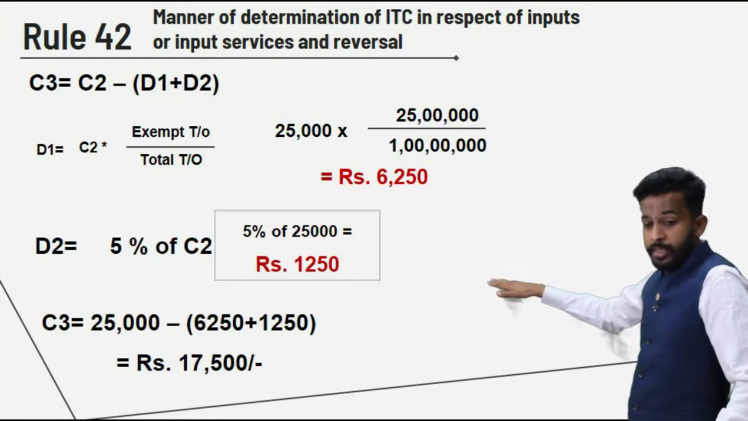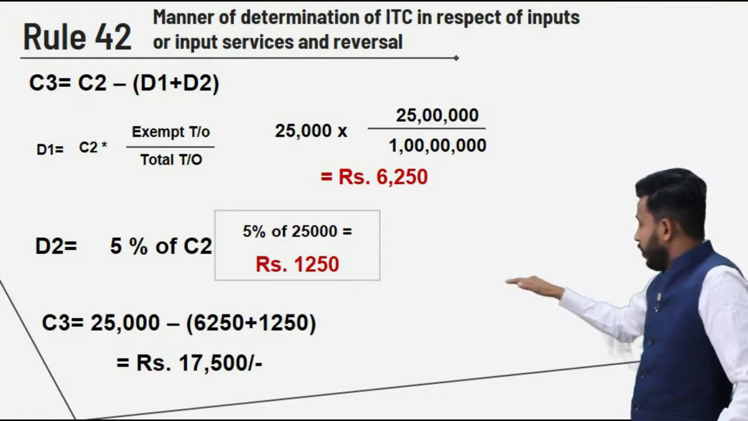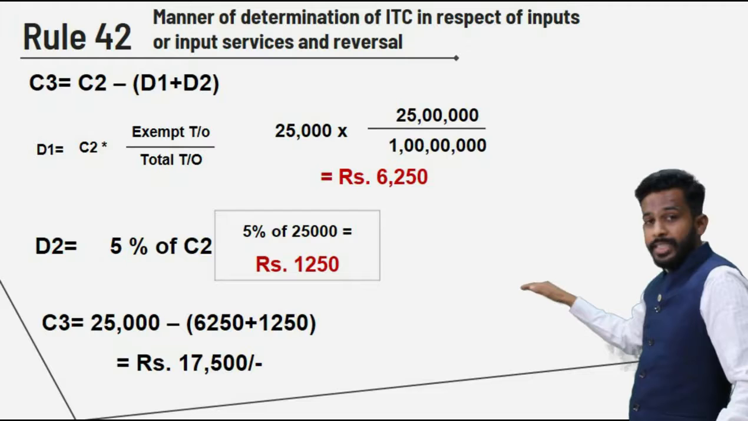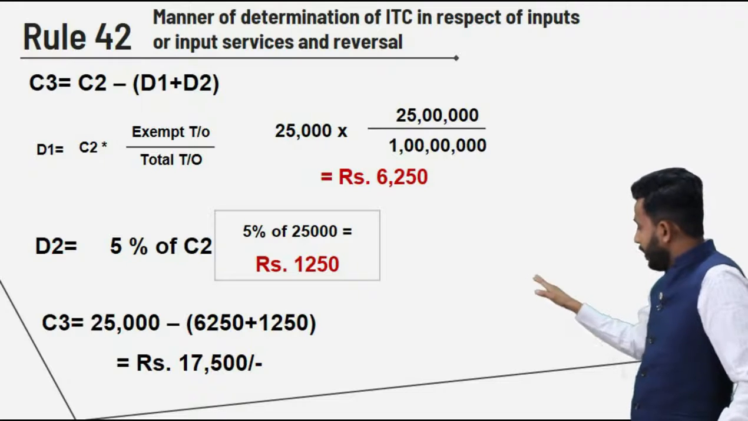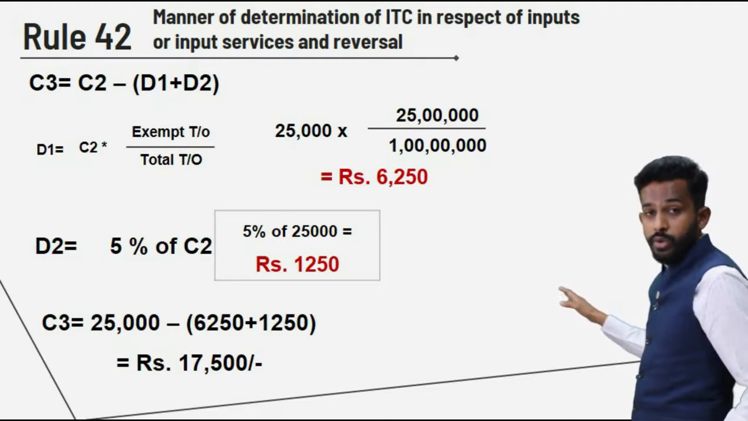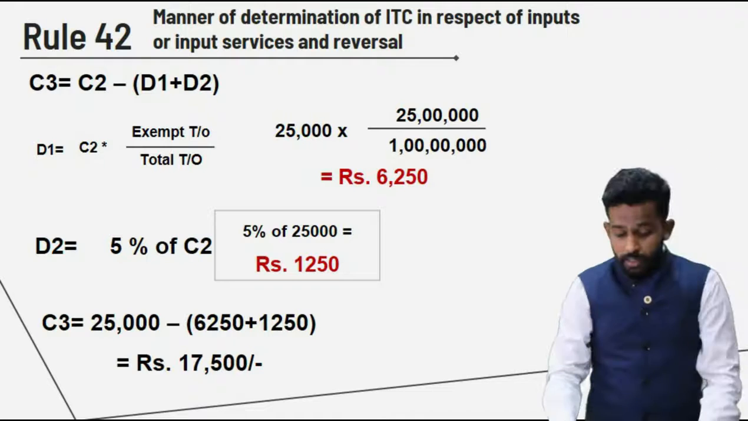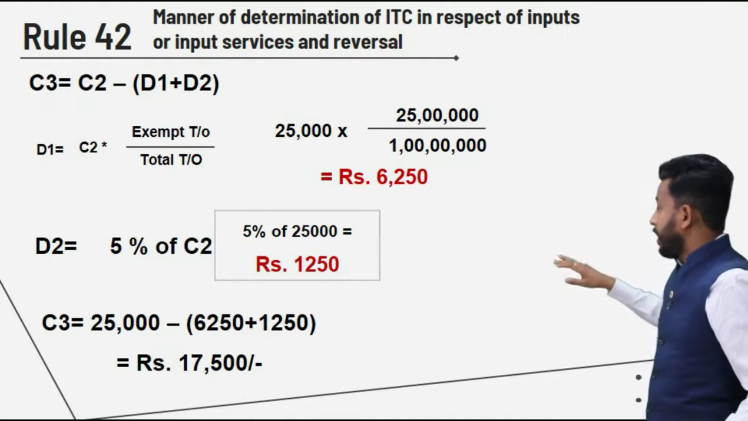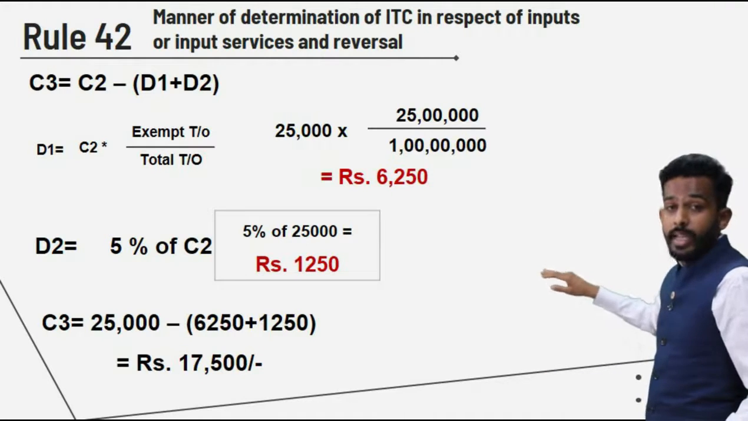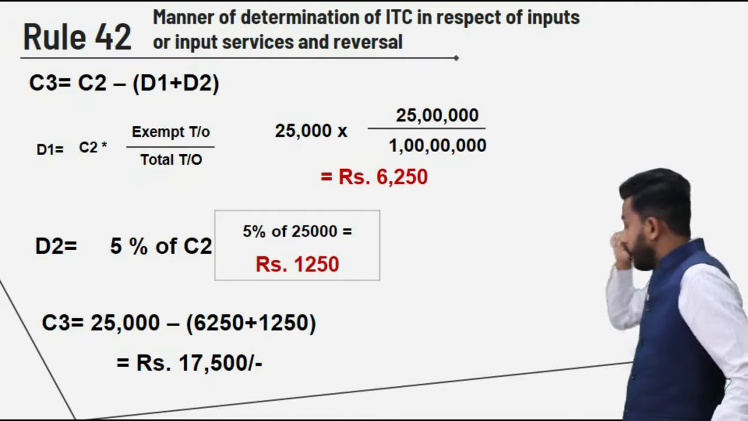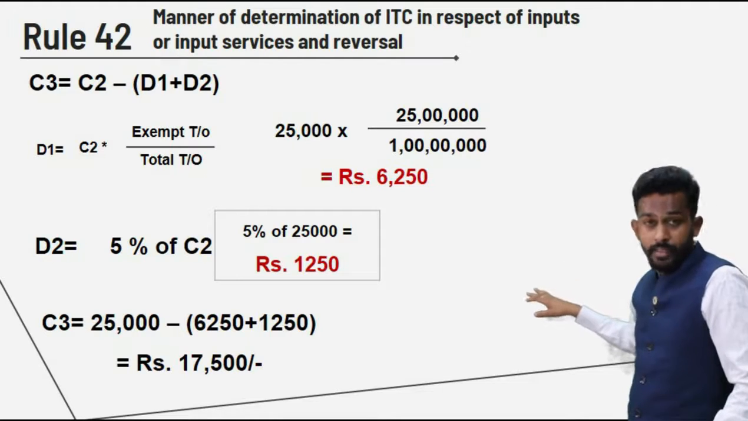So C3 is C2, that is 25,000 minus the sum of D1 and D2, that is 6250 plus 1250. What you get is 17,500. 17,500 is the amount of credit which is attributable to taxable supplies, right friends?